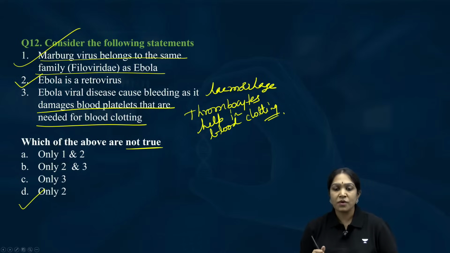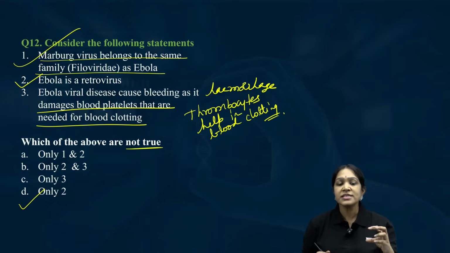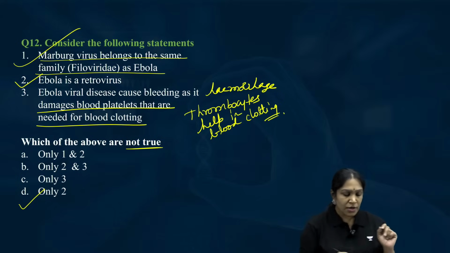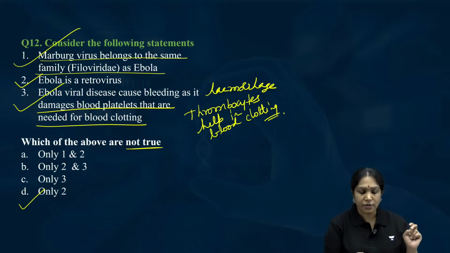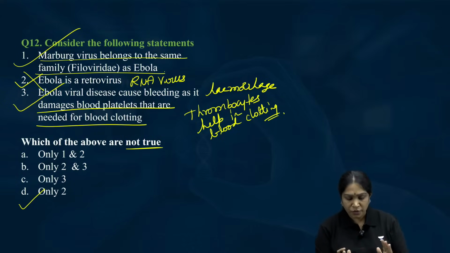Is it clear? Both Ebola virus and Marburg virus damage these blood platelets. That is the reason why it leads to bleeding, hemorrhage, internal bleeding and all that. So this is correct, this is correct. Only this is wrong because it is an RNA virus but not a retrovirus.